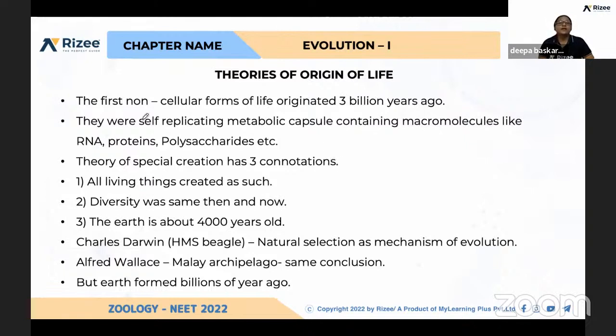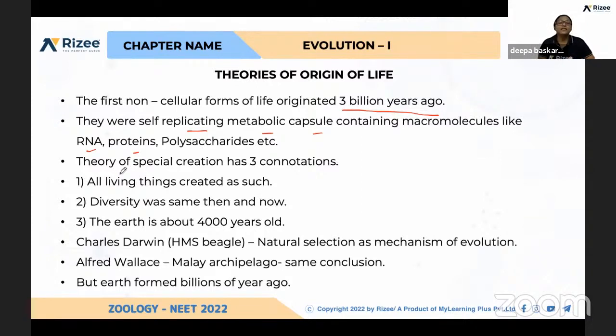Next, the first non-cellular forms of life originated 3 billion years ago. Scientists believed the earth and life originated at different times, and each scientist proposes a different time period. They were self-replicating metabolic capsules containing macromolecules like RNA, proteins, and polysaccharides. This is what we have seen, how they were formed previously.